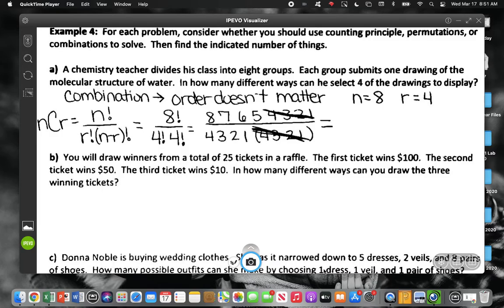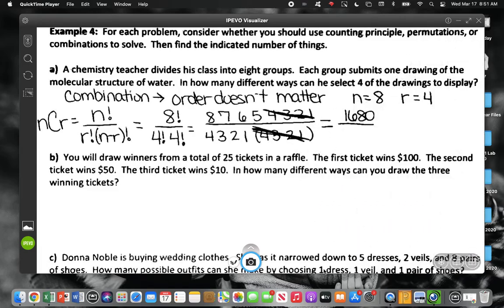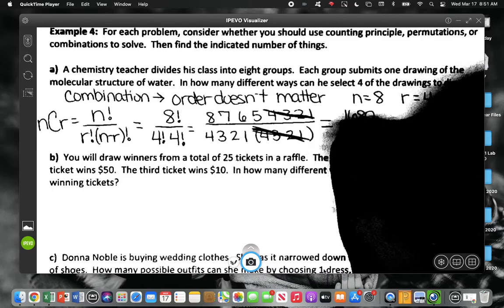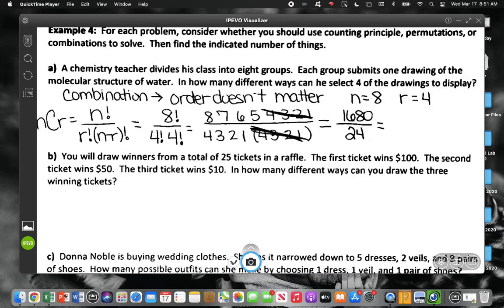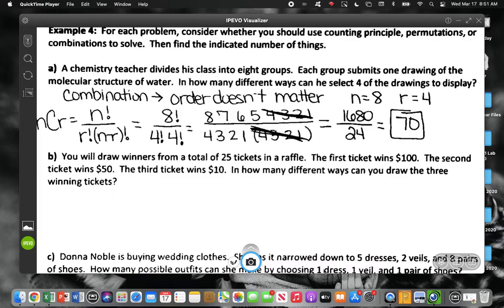Nope, 8 times 7 times 6 times 5. 1,680. And then the bottom, 4, 3, 2, 1. 24. So our last step, we just divide. How many different ways? 70 different ways.